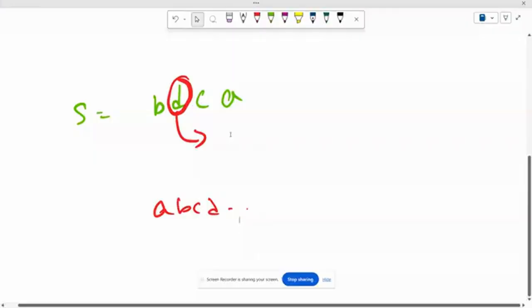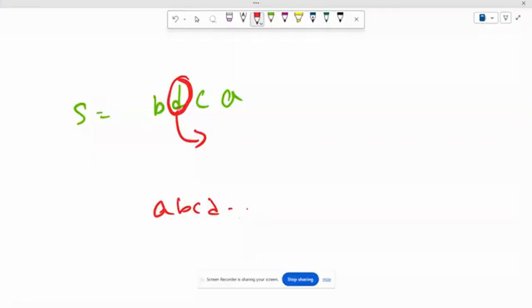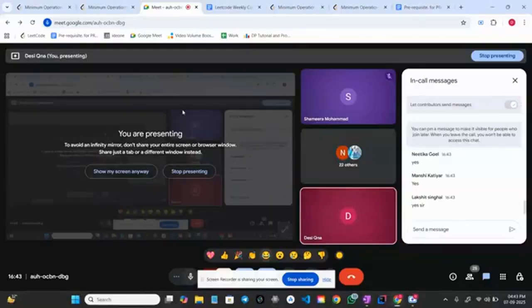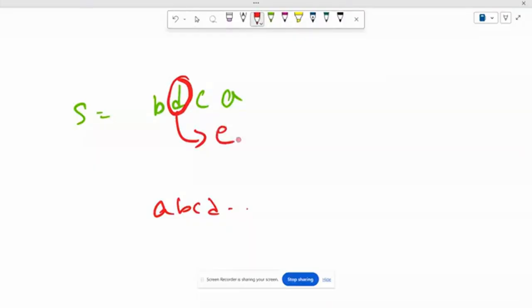So guys, if you are aware, can you tell me what is the next letter in the English alphabet after D, with which I will replace this D? Great. That means I can replace this D with this E. So the string will become BECA. And my final goal is to make all of them equal to A.